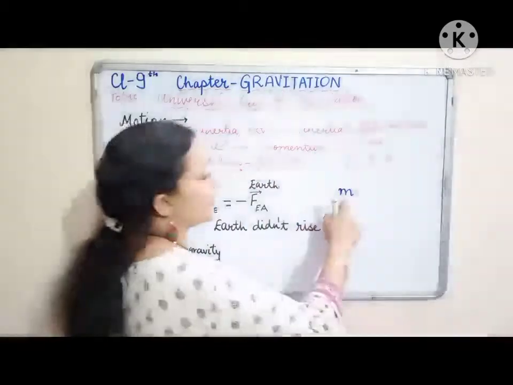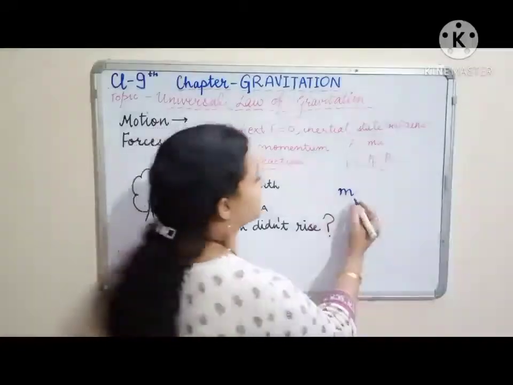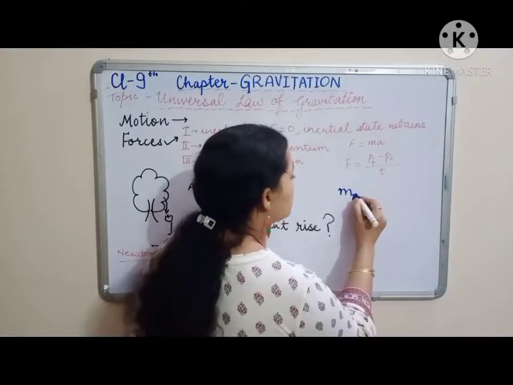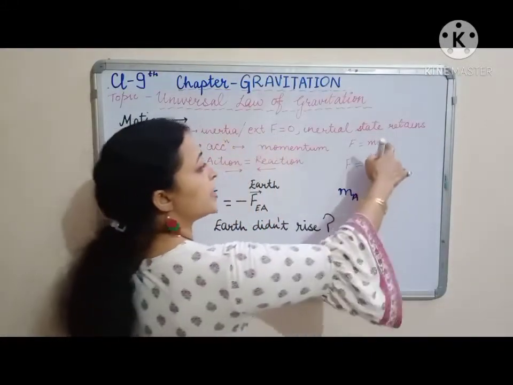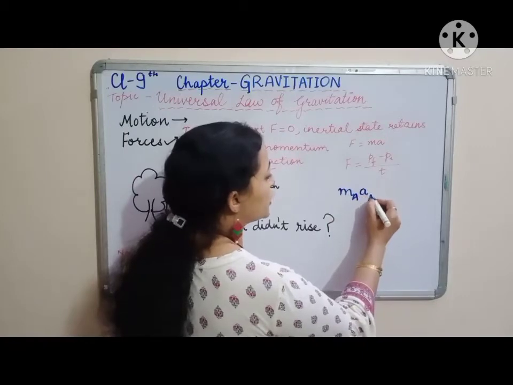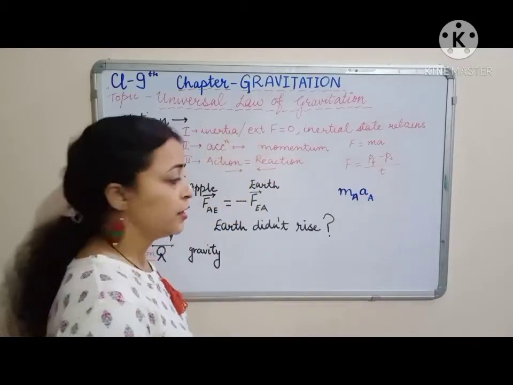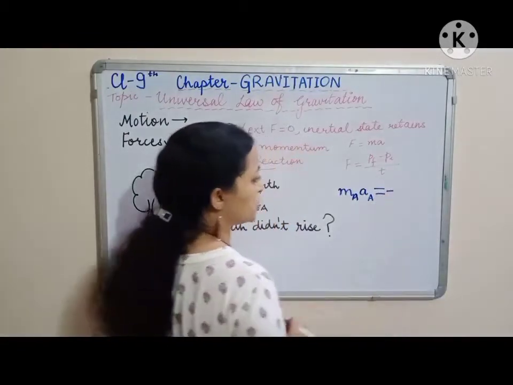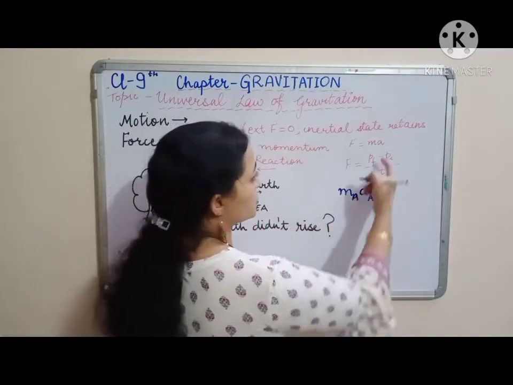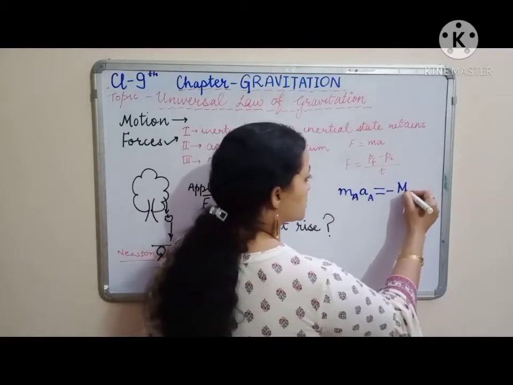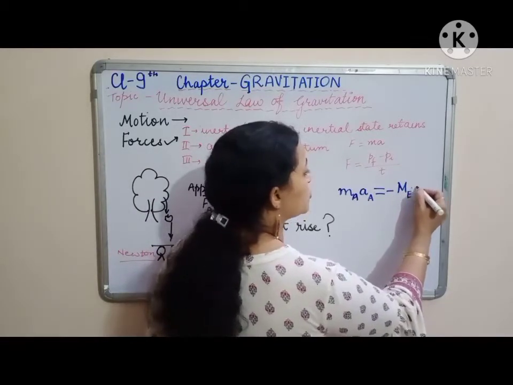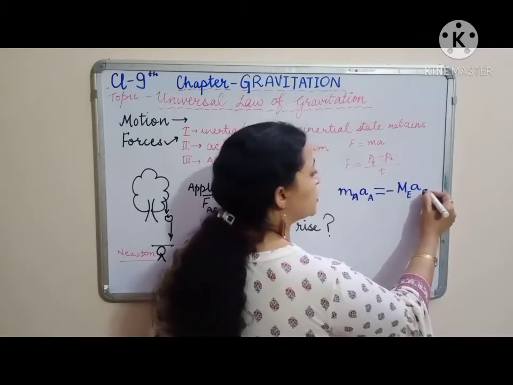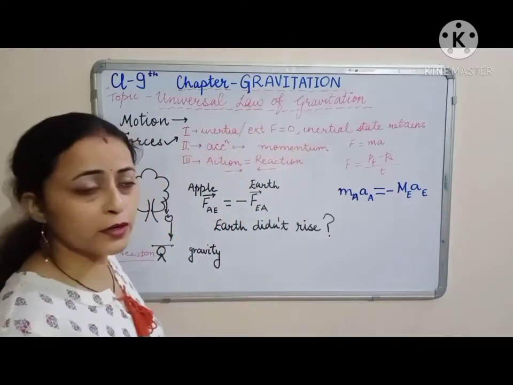So here m is the mass of apple, I'm writing it m_a, into acceleration produced in apple, which is equal and opposite to the force applied by earth: mass of earth into acceleration produced in earth.